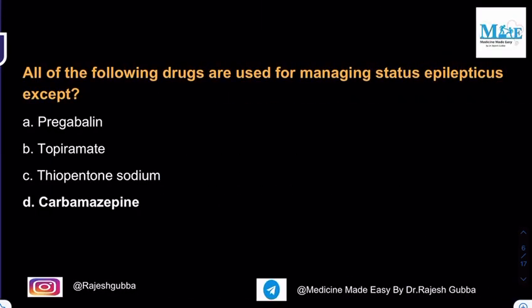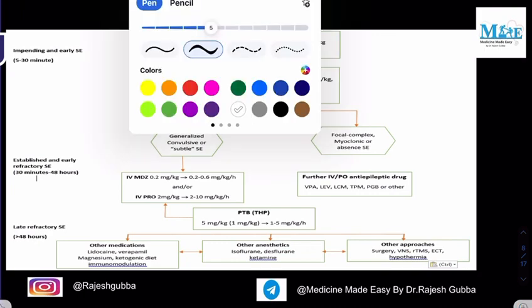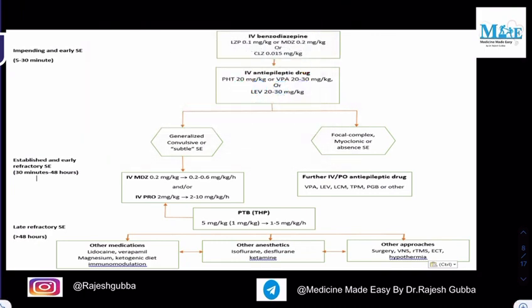Now, you see the next question. All of the following drugs are used for managing status epilepticus except: pregabalin, topiramate, thiopentone sodium, and carbamazepine. Carbamazepine is not used in the treatment of status epilepticus. It is a drug of choice for focal epilepsy, but it is not used in status epilepticus. Now let me tell you the new guidelines followed for the treatment of status epilepticus.